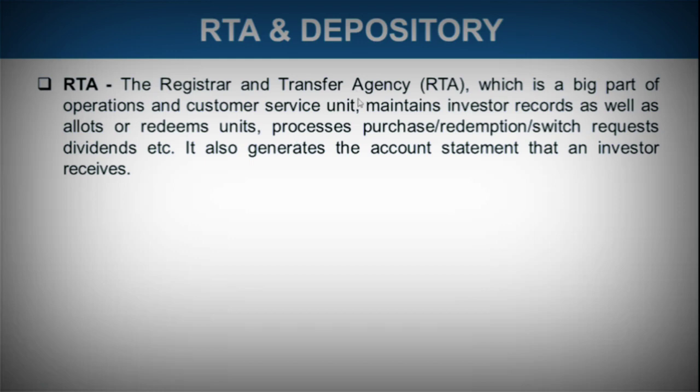But if they want, they can appoint the RTA externally to look after the transactions and the maintenance of the records. Now, these records could be in terms of the allotments, redemption of units, processing of unit purchase, switch requests, dividends, etc. So, all those transaction records would be maintained by the RTA.